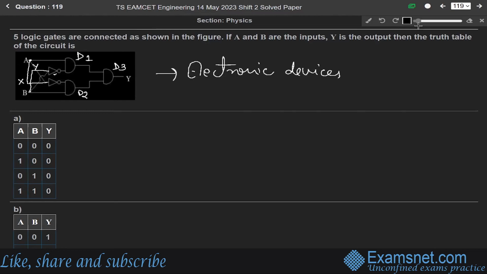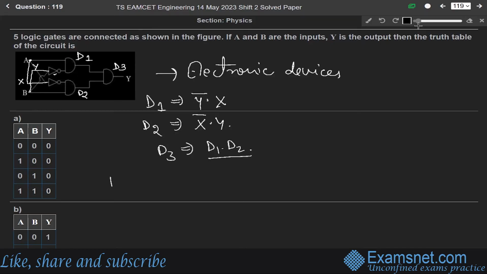For D1, we will write Y bar into X. For D2, we will write X bar into Y. And for D3, we will write D1 dot D2. So the D3 output will be equal to XY bar into X bar Y, as D3 is also an AND gate, and it will be equal to 0.